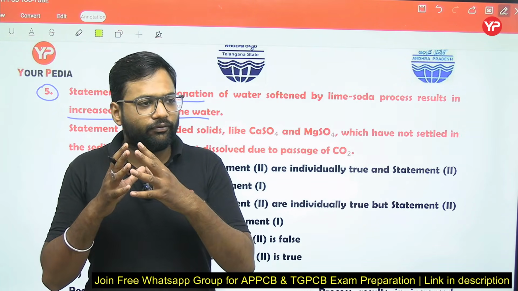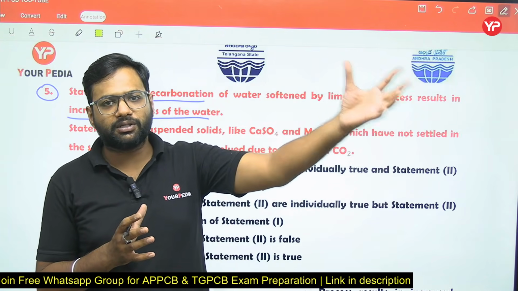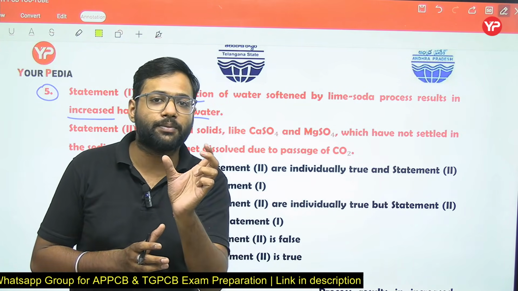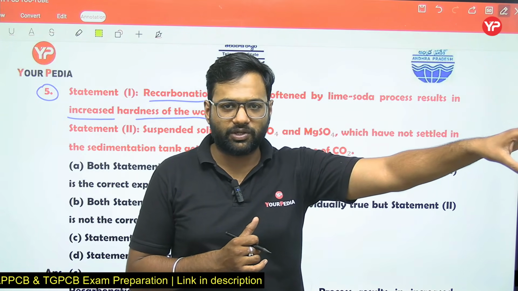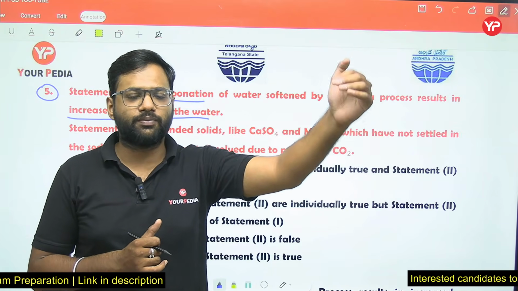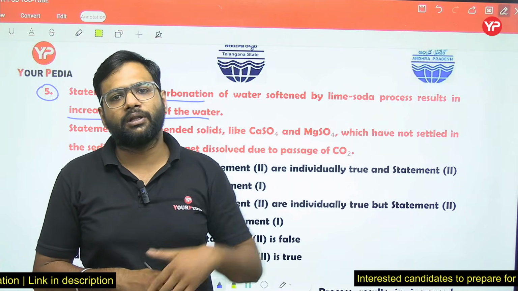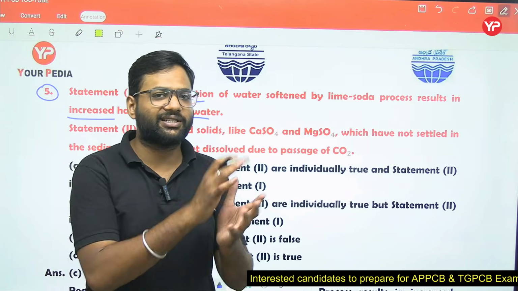So when we supply the water into the distribution system, those slow precipitates form in the distribution system and get deposited on the pipes. That means an incrustation problem, which further reduces the discharge carrying capacity.